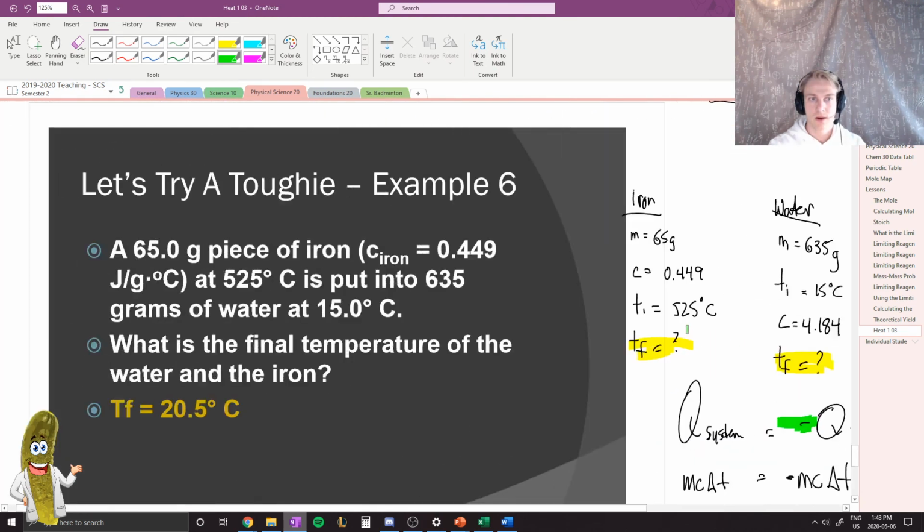Does anyone have any questions about that example?